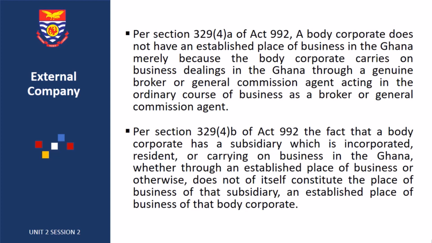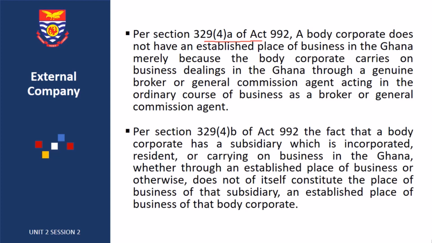Now, if you move to section 329, subsection 4A of Act 992, it provides that a body corporate does not have an established place of business in Ghana merely because the body corporate carries on business in Ghana through a genuine broker or general commission agent acting in the ordinary course of business as a broker or general commission agent.